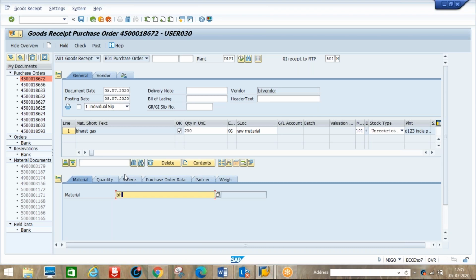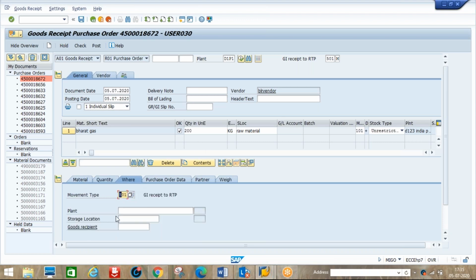So let's take an example. Bharat cylinder. Okay, quantity. Let's say 20 cylinders. Each cylinder may be 10 kgs. Okay, 10 into 20, 200 kgs. Next, where we are going to keep these cylinders, that is plant D1 P1, storage location D1 S1. Okay, here we need to enter the partner also.